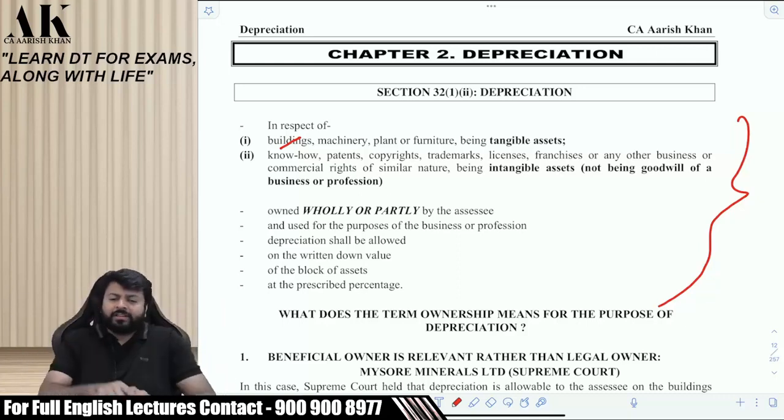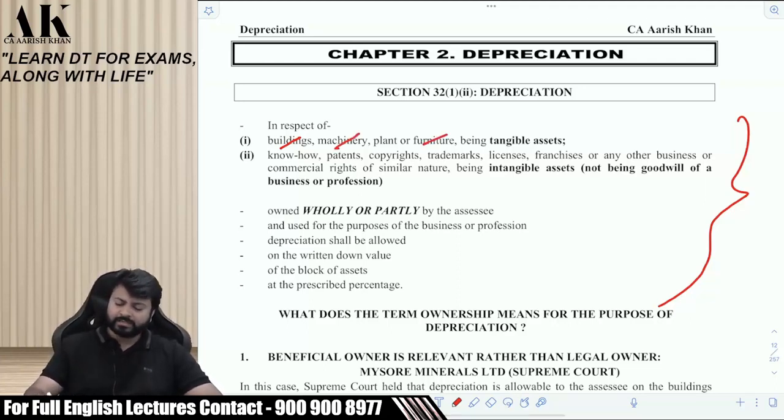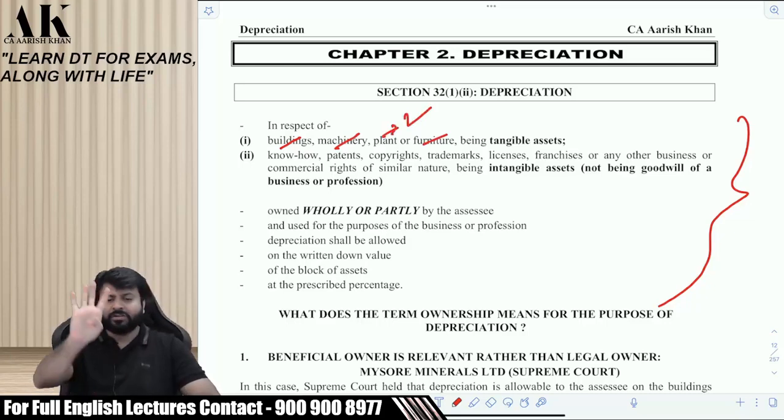Unfortunately, building is not defined in the law. There is no definition of building in the law. Okay, then we'll see what to do. We'll see how to interpret then. Machinery is not there. Furniture is not there, but plant is defined. So out of the 4 tangible assets, 1 is defined. 3 of them are not.